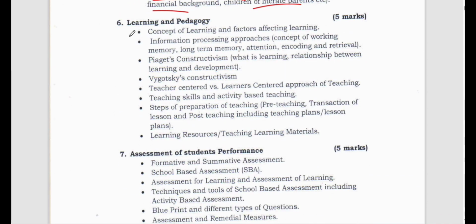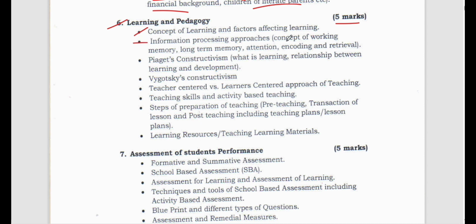So let's see now what we have here. Unit 6, learning and pedagogy. This learning and pedagogy is again coming for 5 marks. So let's see what is learning and what is pedagogy. The concept of learning and factors of active learning. We should know what is learning, how is learning done, what are the factors needed for efficient learning.